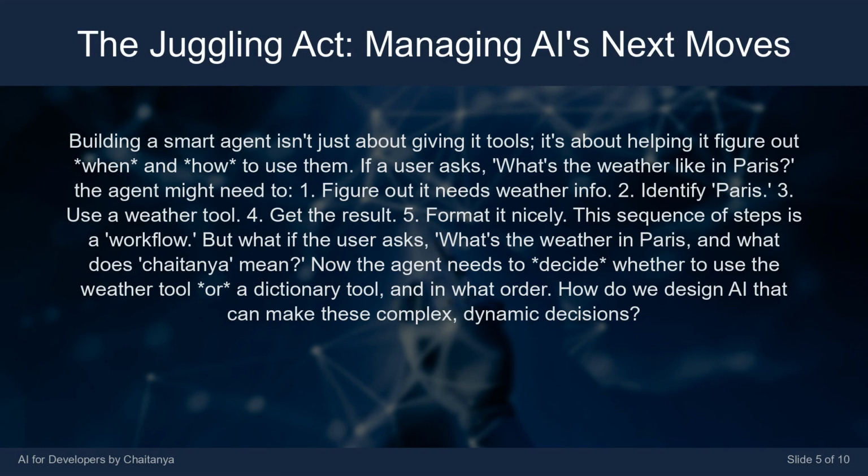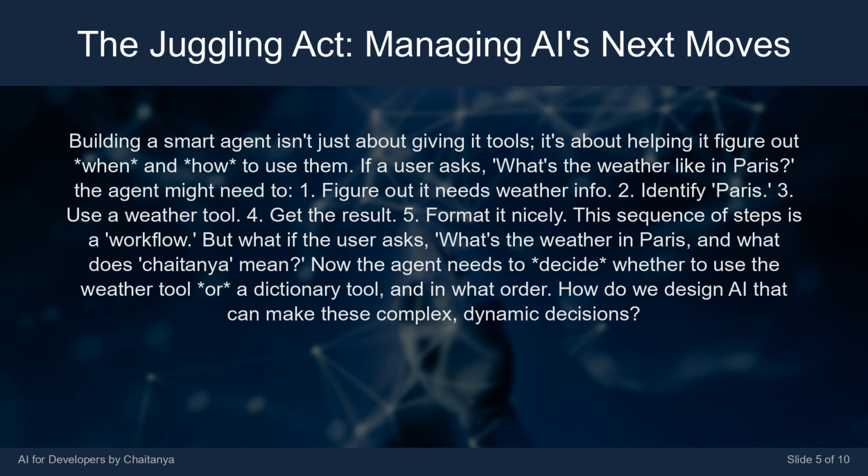Building a smart agent isn't just about giving it tools. It's about helping it figure out when and how to use them. If a user asks, "What's the weather like in Paris?" the agent might need to 1. Figure out it needs weather info. 2. Identify Paris. 3. Use a weather tool. 4. Get the result. 5. Format it nicely. This sequence of steps is a workflow.